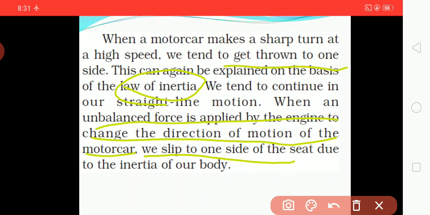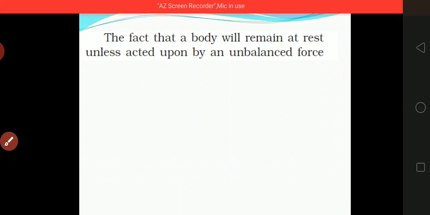We slip to one side of the seat due to the inertia of our body. Why? Because a brake has been applied instantly or a sharp turn has been taken, due to which our body, which was at rest, came into motion, and the law of inertia can be applied.